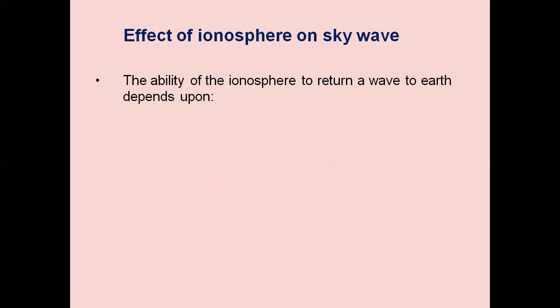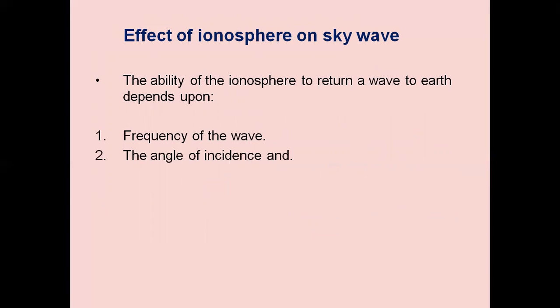The ability of the ionosphere to return a wave to Earth depends upon the frequency of the wave. We have transmission frequencies from 1.5 megahertz to 30 megahertz, so it depends on the frequency of operation. It also depends on the angle of incidence, how much angle of incidence we are sending the signal at, and the ion density of the various layers. The ion density varies with seasonal variations and day and night variations. Hence the ability of the ionosphere to return a wave to Earth depends mainly on the frequency of the wave, the angle of incidence, and the ionization density of the various layers.